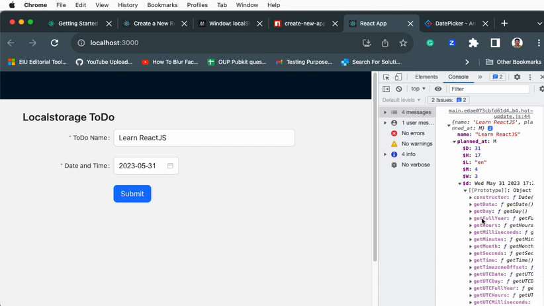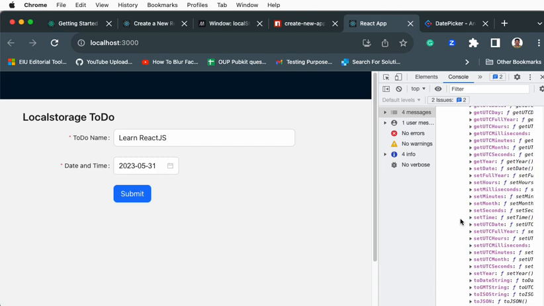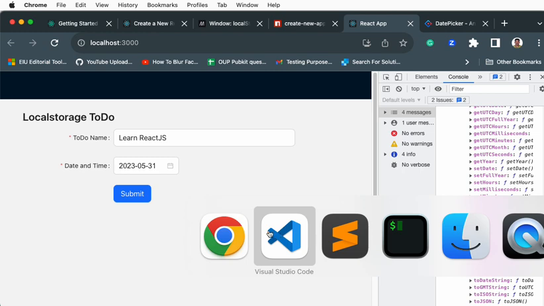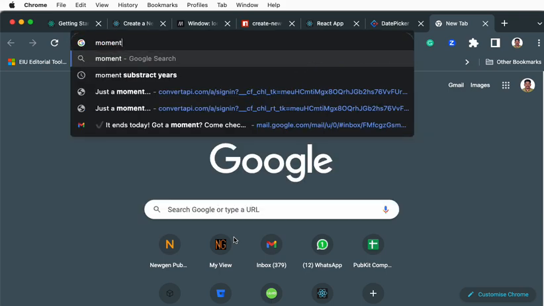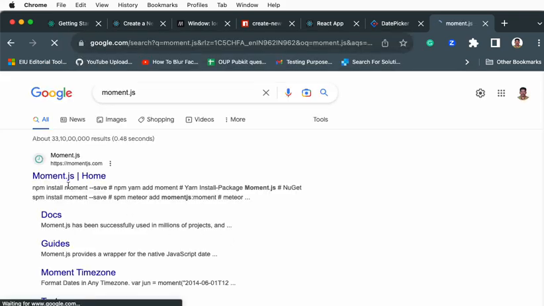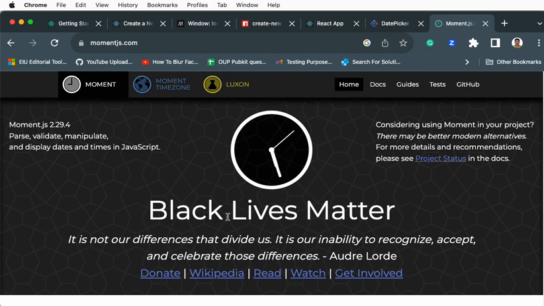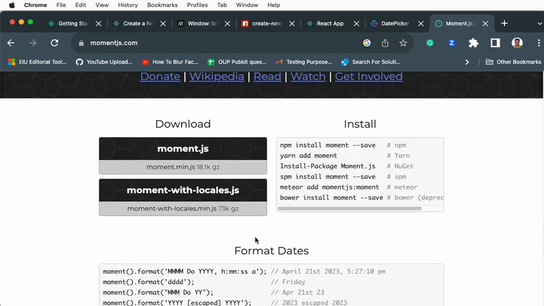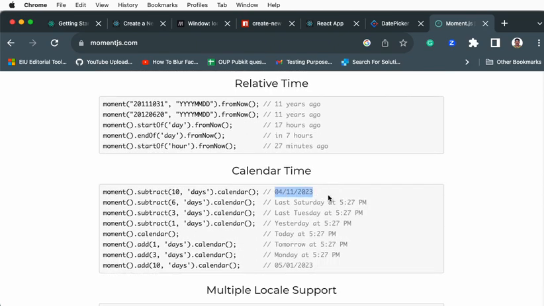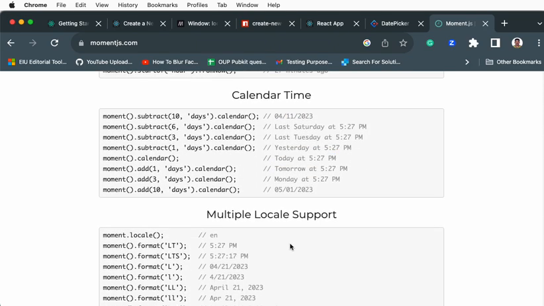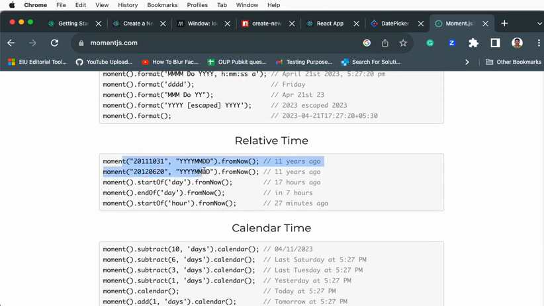Here you see there are a lot of values. To format the date and time, there is something called moment JS. This is one of the superb libraries to display different formats of time. For example, if I wanted to show time in this format or that format, you can use this method.